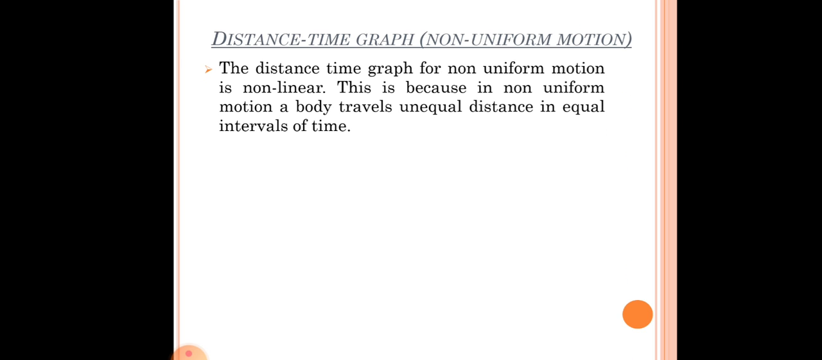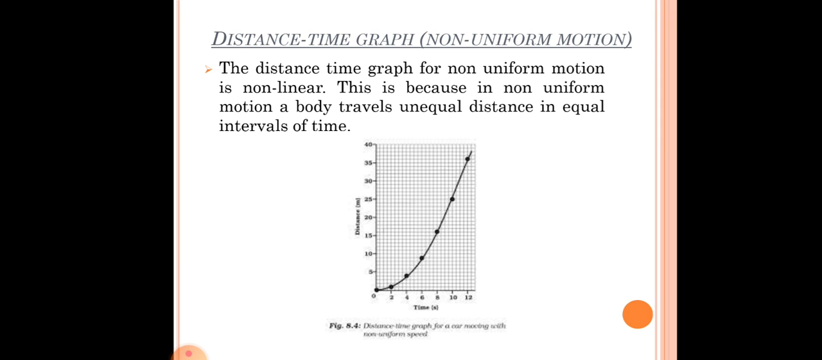Now distance time graph for a non-uniform motion. Let us see how a distance time graph looks like in case of non-uniform motion. The distance time graph for non-uniform motion is non-linear. That means it will not be a straight line. This is because in non-uniform motion a body travels unequal distance in equal interval of time. So as in the diagram you can see the graph is not a straight line, it is changing, right? So this is how a distance time graph looks like for a non-uniform motion.